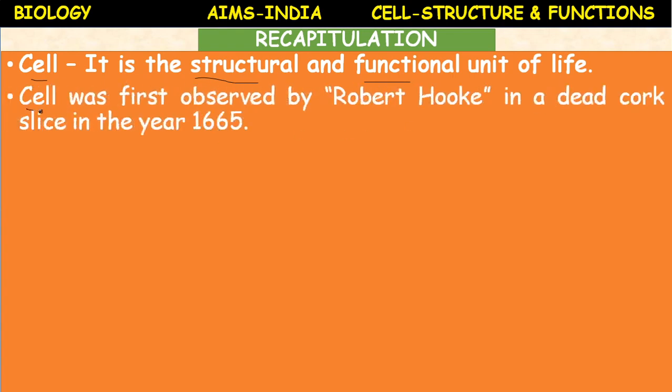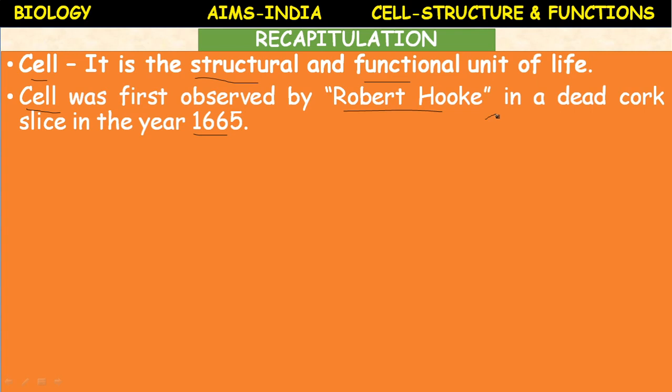Cell was first observed by Robert Hooke in a dead cork slice in the year 1665. He observed the cork tissue under his own simple microscope, and he called those compartments, and each compartment he called a cell.